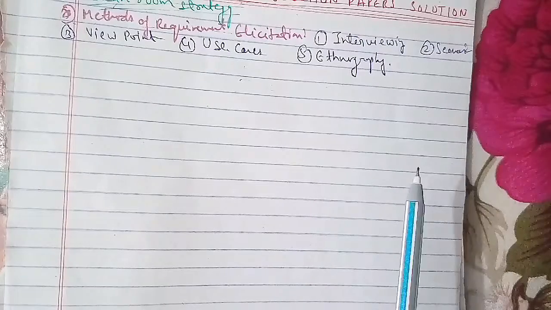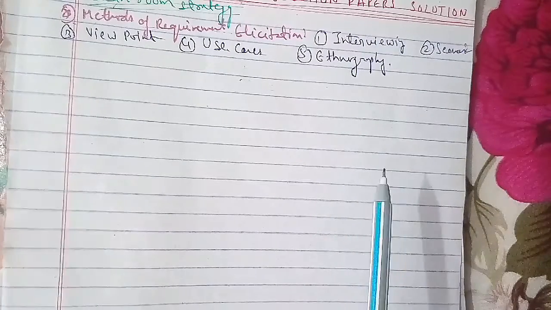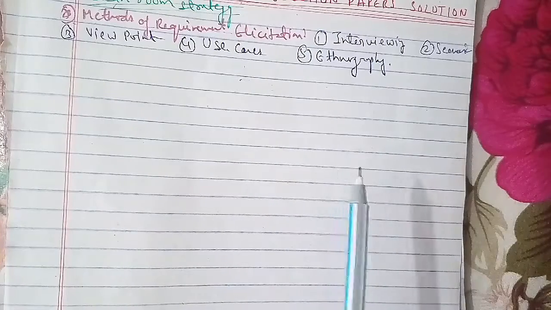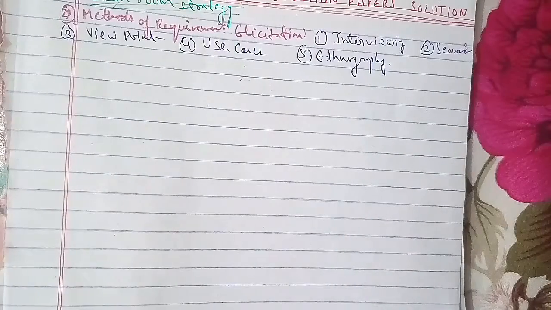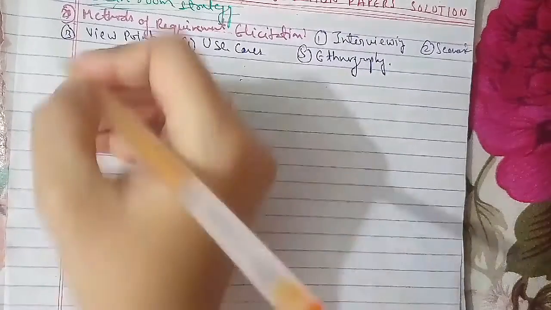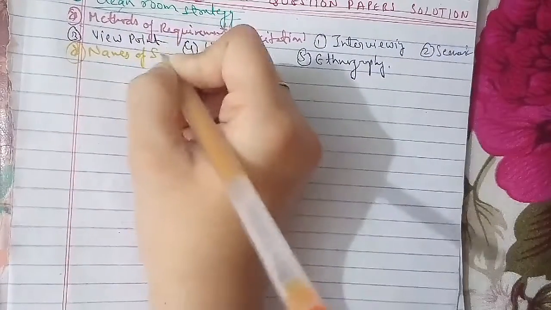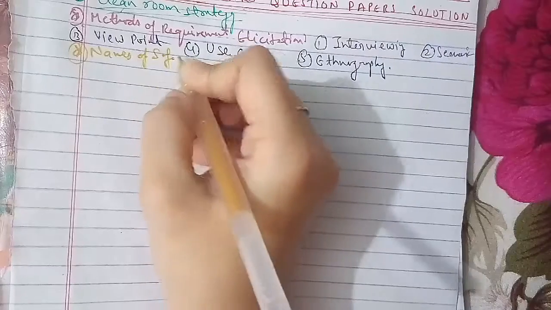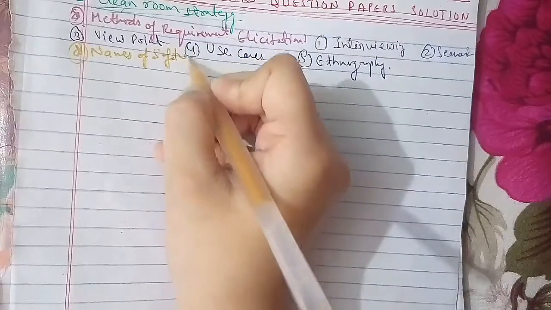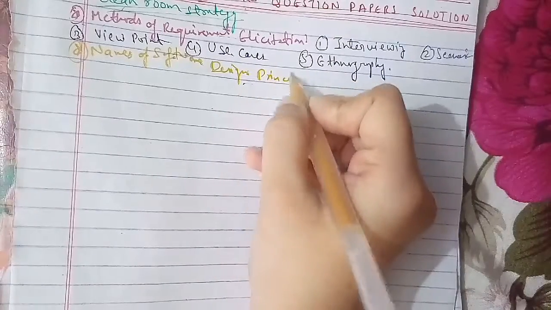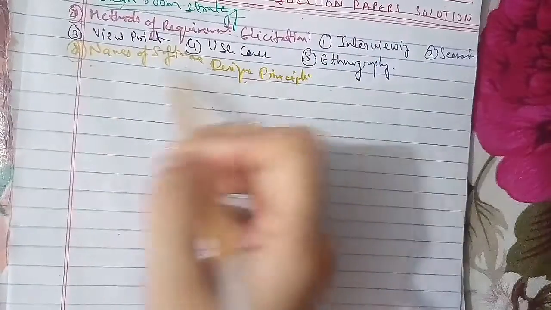The second is modularity. Third is information hiding. The fourth is refinement. The fifth is functional independence. The sixth is cohesion. And the seventh is coupling. That we have to talk about.